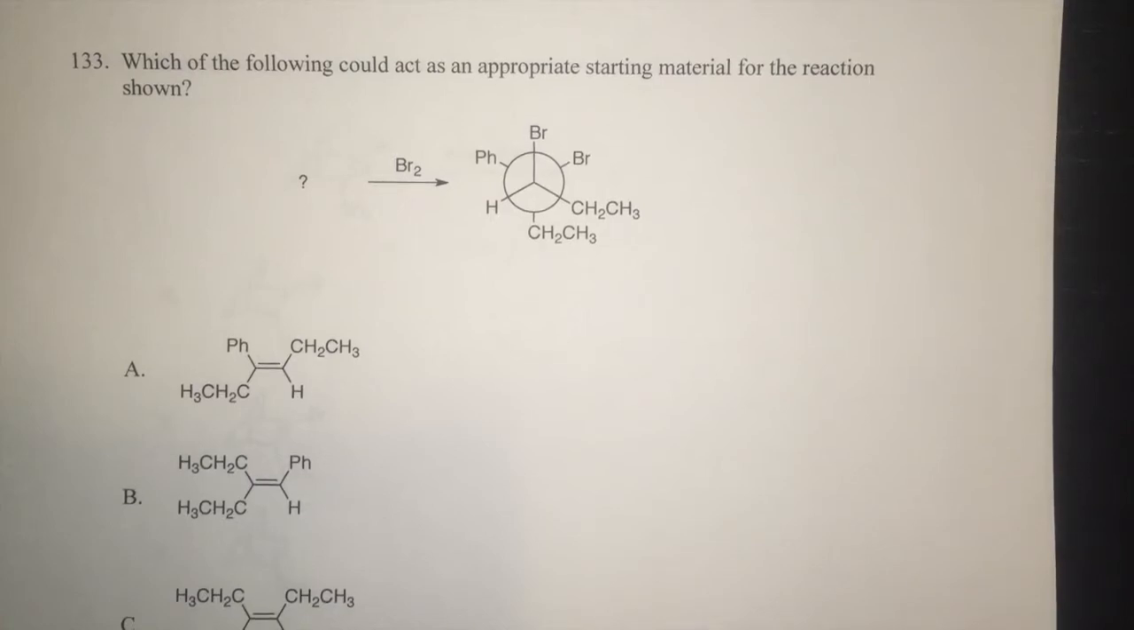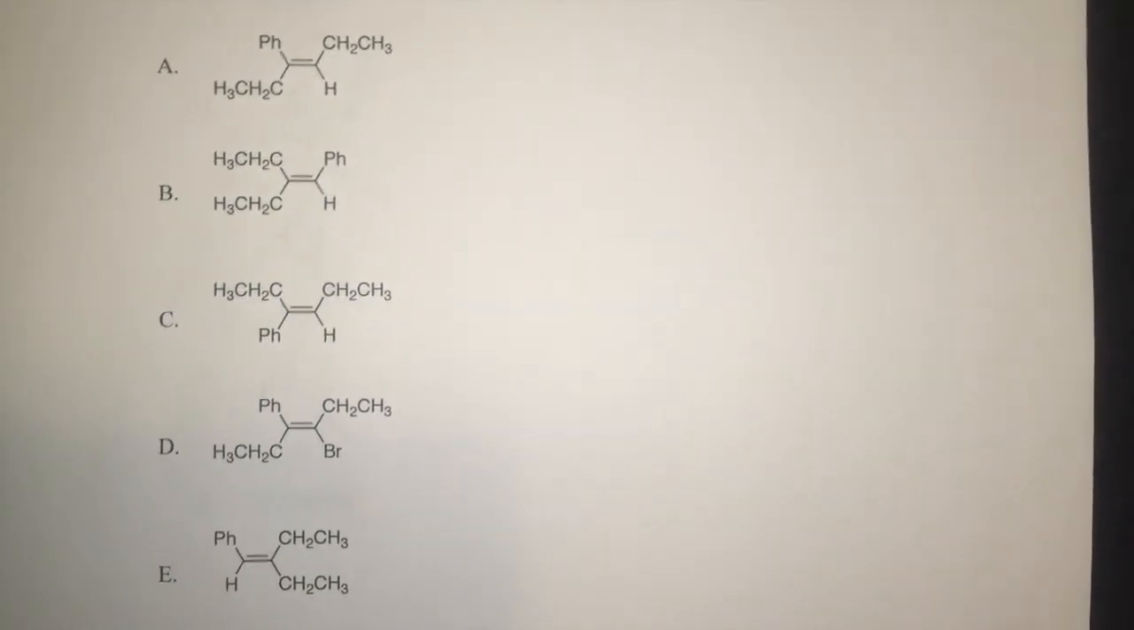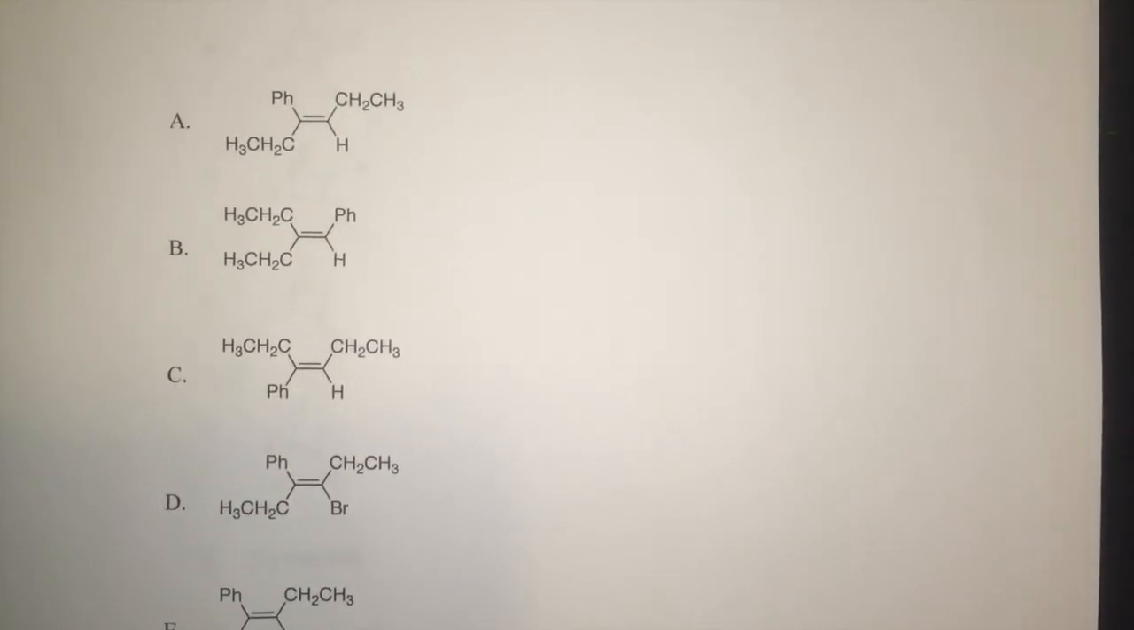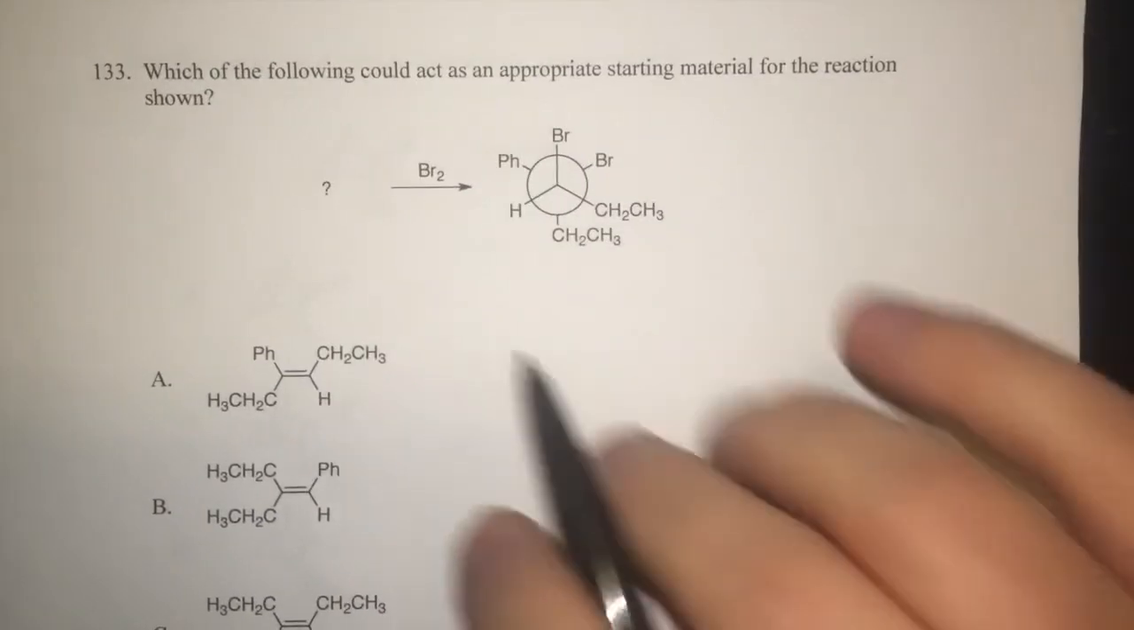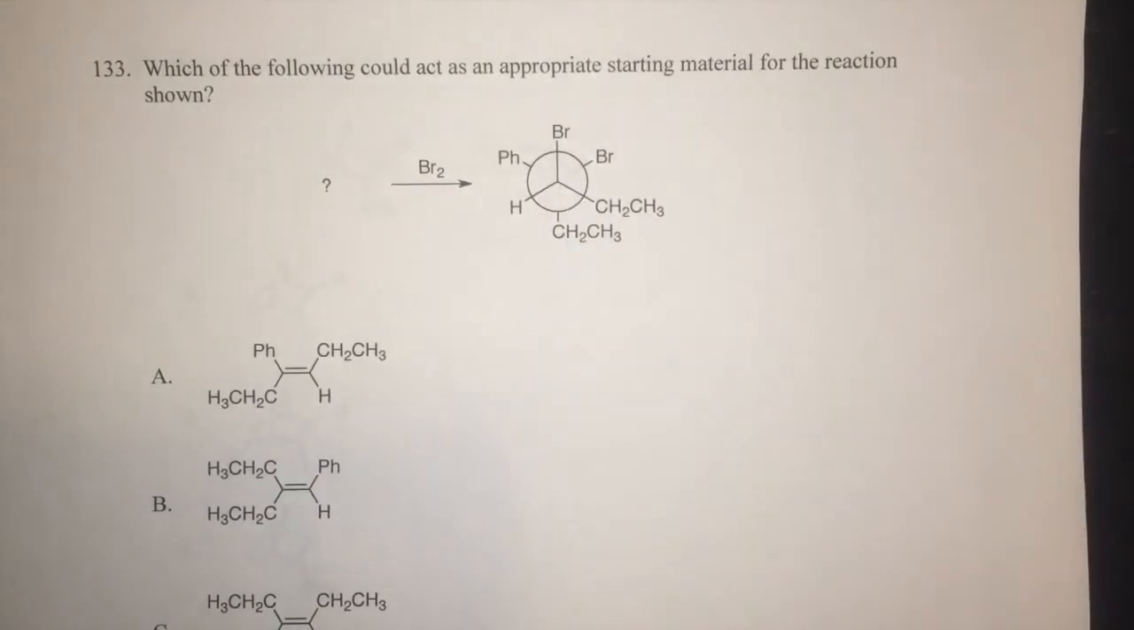Hey guys, the question would like to know which of the following could act as an appropriate starting material for the reaction shown. Now if you look at our answer choices here closely, you see it's all alkenes, and we added Br2, the bromine, which adds to the alkene, so it's basically just an alkene addition reaction.